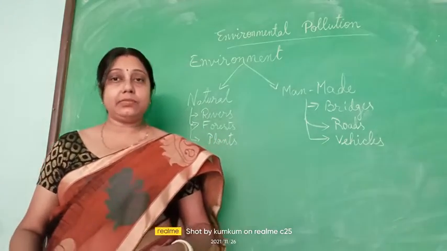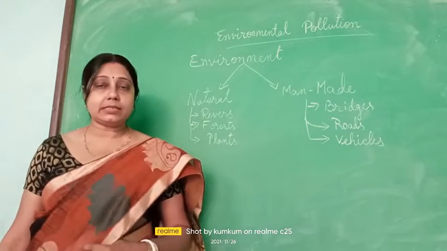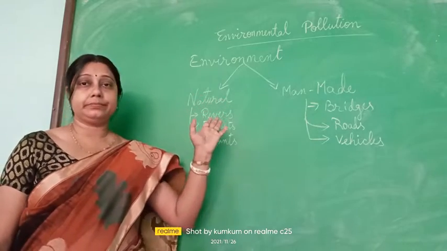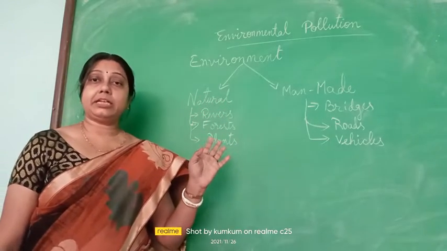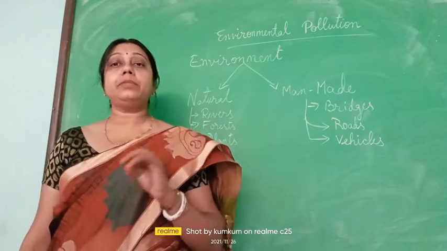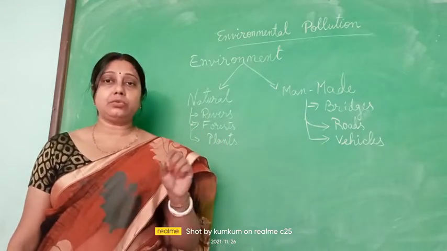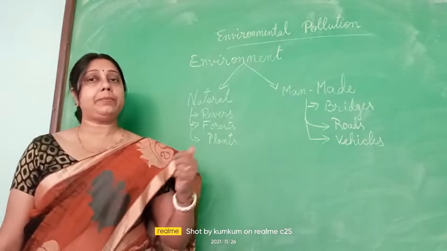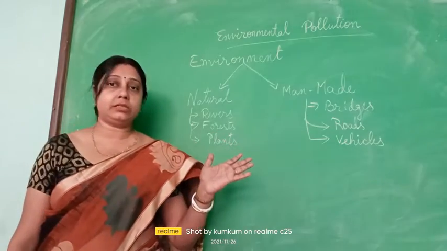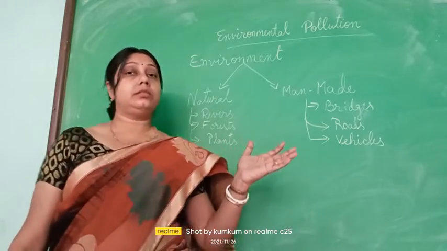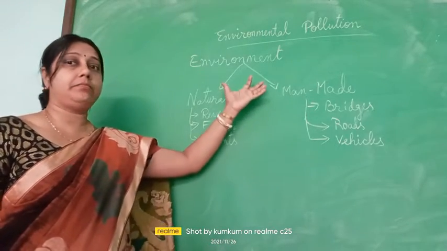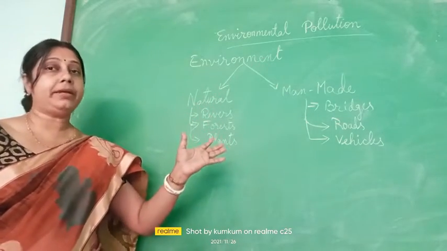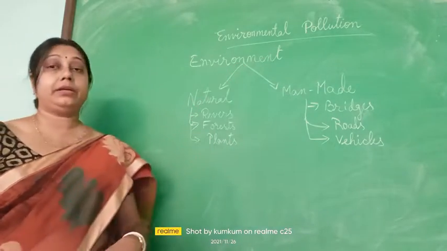Things like rivers, mountains, forests, plants, animals, these are all natural things and they are created by nature. And some things like bridges, roads, vehicles, cars, buildings, these are constructed by man. So they are human made or man made. These two together mix up in the word environment. That means man-made environment and natural environment both consist in the word environment.